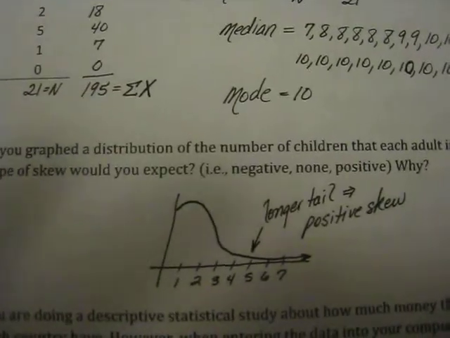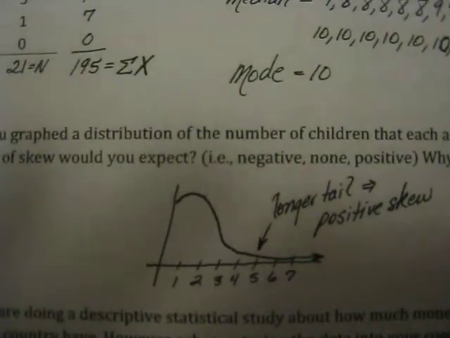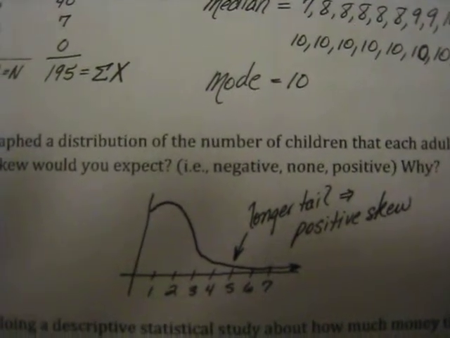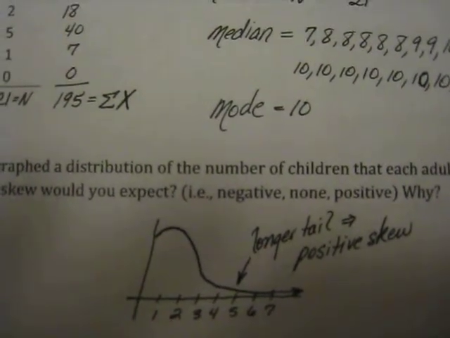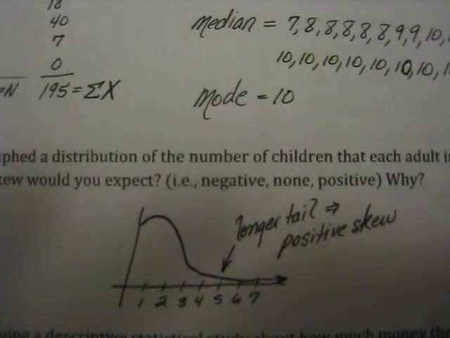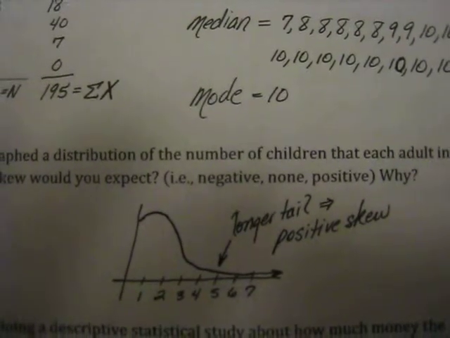Number 3, some room for interpretation. This is my graph. In this case, the tail goes out to the right, which would give us a positive skew. If you drew a different graph, but gave the correct skew for your graph or your interpretation of the situation, that would also be perfectly fine.